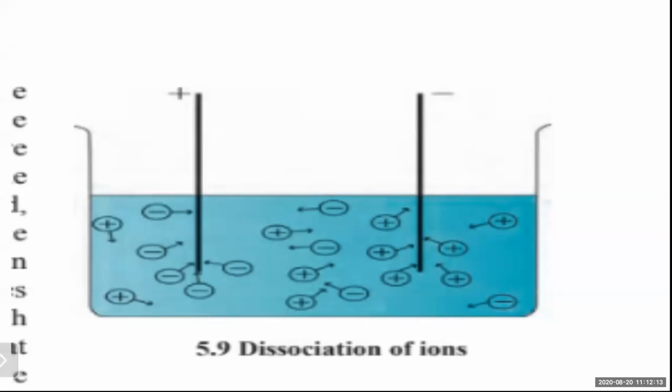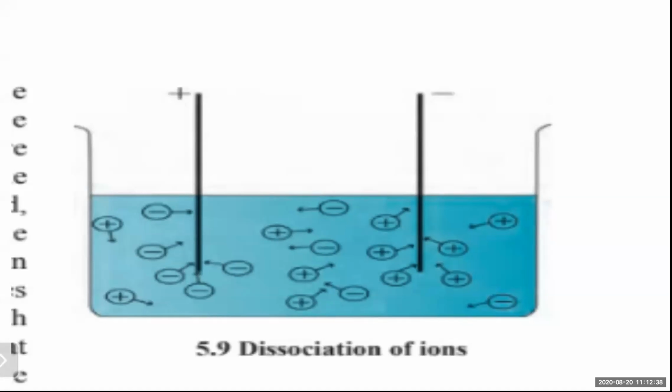In this experimental setup, we'll see the characteristic of a liquid. Here it is a liquid, with mobility of the particles. Mobility means movement; they move here and there. We cannot see them, but they get attracted toward the electrodes.